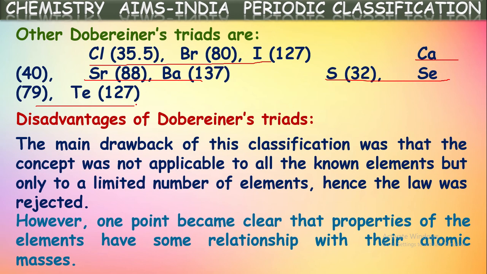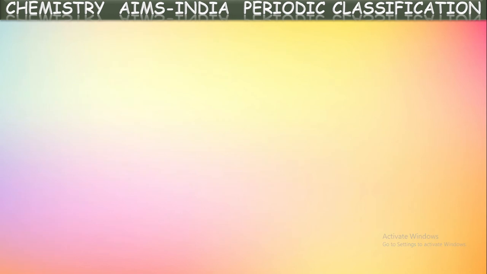However, one point became clear here, that the properties of the elements have some relationship with their atomic masses. So, as we told at the starting, these earlier attempts at classification, even though they failed, are important. Even though Dobereiner's classification failed, they came to know one point, that there is a certain relation between the properties of the elements and their atomic masses. Based upon this point, later some more scientists tried to classify the elements. So let us see one more classification in the same way.